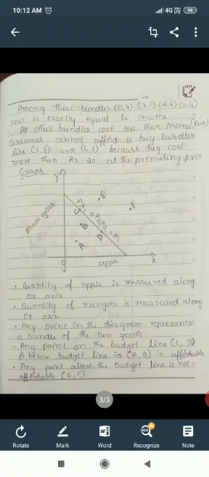Any point on the graph explains the combination of 2 commodities. Either that combination might be 0 or 4. Any point on the budget line, that is C and D, represents what? Maximum satisfaction, because you are spending all your income.